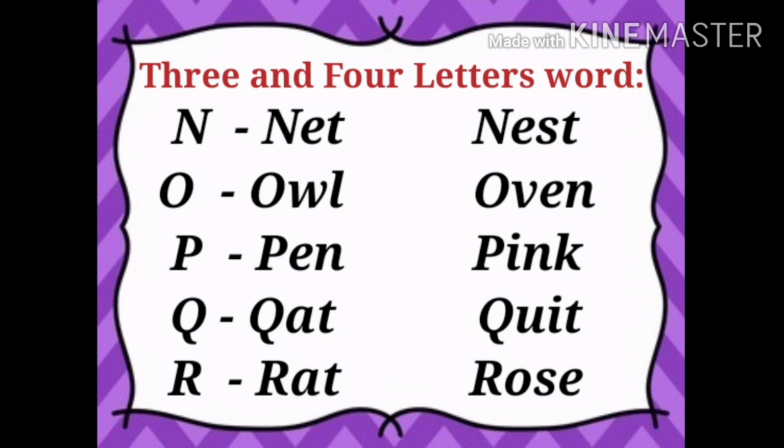N. N-E-T. Net. N-E-S-T. Nest. Very good. Next, O. O-W-L. Owl. O-V-E-N. Oven. Now your turn. Good. Next, P. P-E-N. Pen. P-I-N-K. Pink. Pen. Pink. Next, Q.